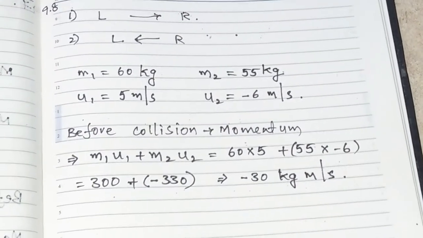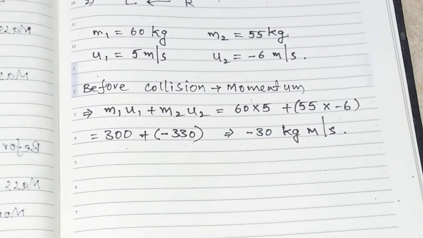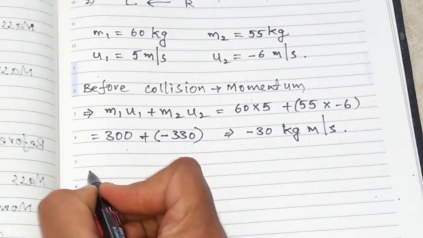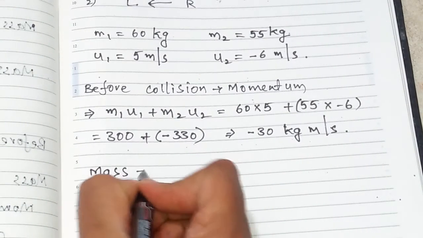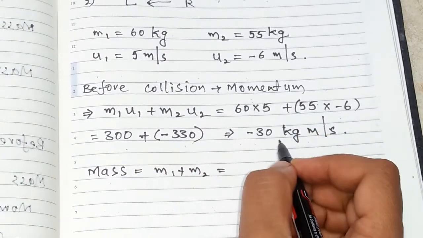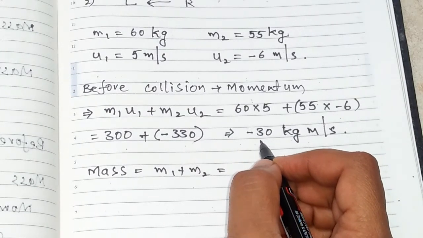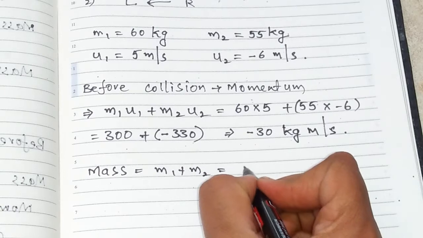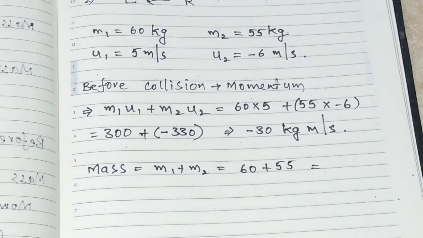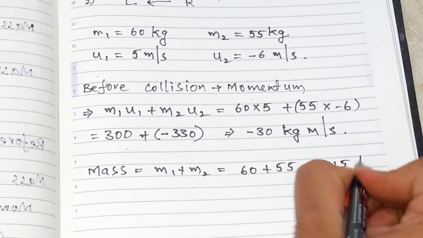Now, what do we have to do next? We are going to find out the momentum after collision. Now here both of them are entangled. Both of the masses we have to unite together. Now the mass we have to take as m1 plus m2. Both of them entangled, they are going to move together in another direction. So m1 plus m2 is nothing but 60 plus 55, which is 115 kilograms.